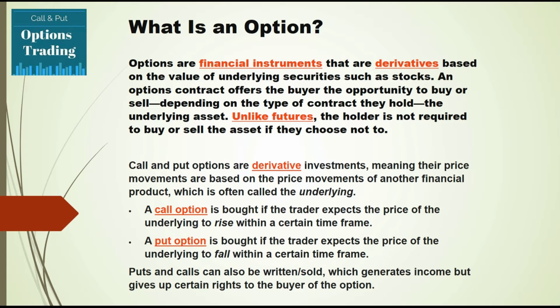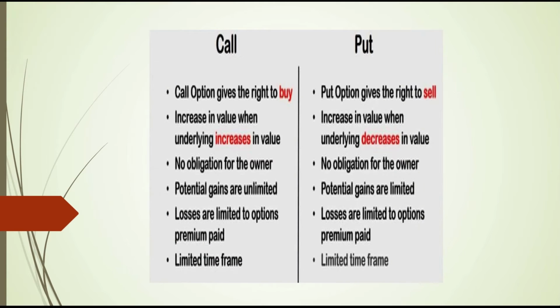Let's understand the difference between call and put. A call gives the right to buy, a put gives the right to sell. In a call option, whenever the value of a stock increases, the call option price also increases, whereas whenever the price of the stock or index increases, the put premium or put value decreases. There is no obligation for the owner, in both cases.